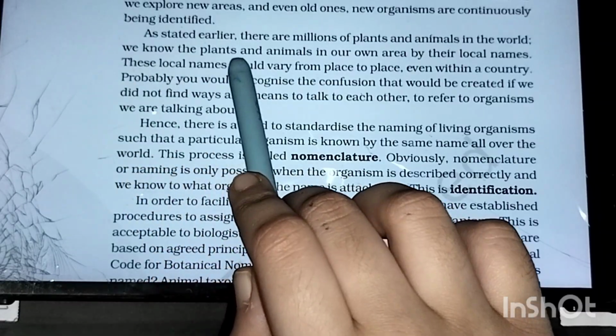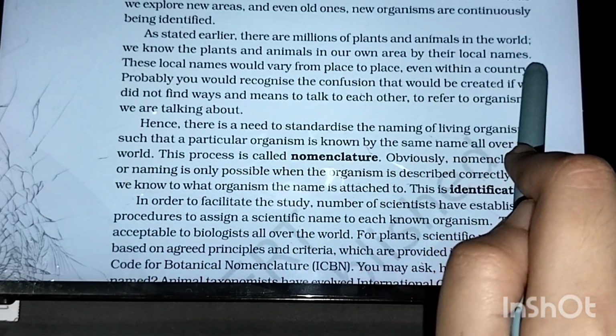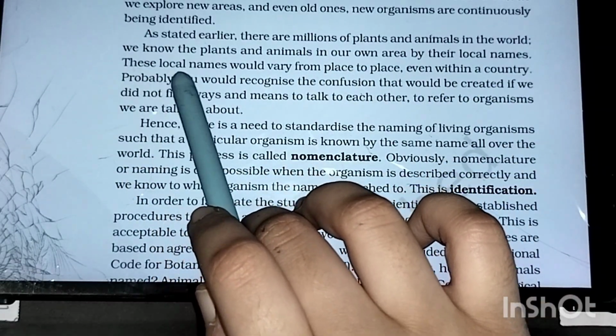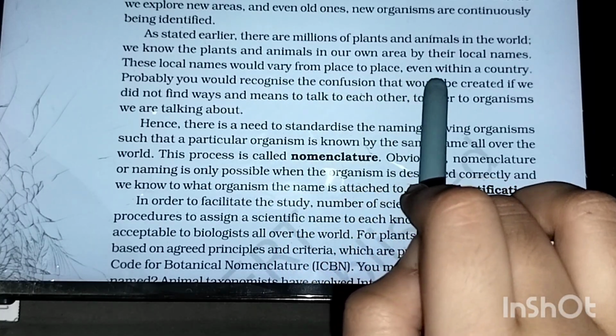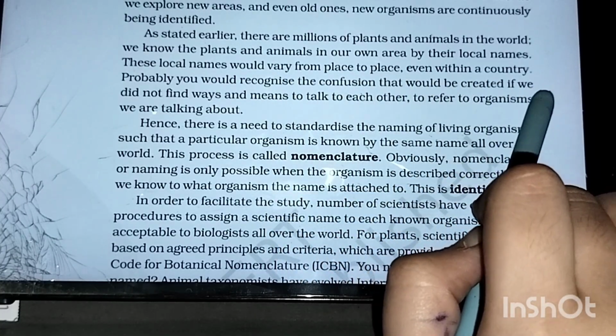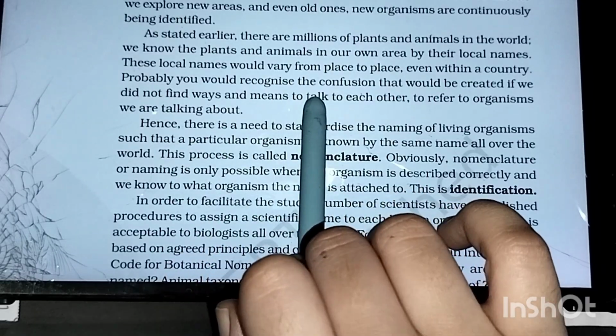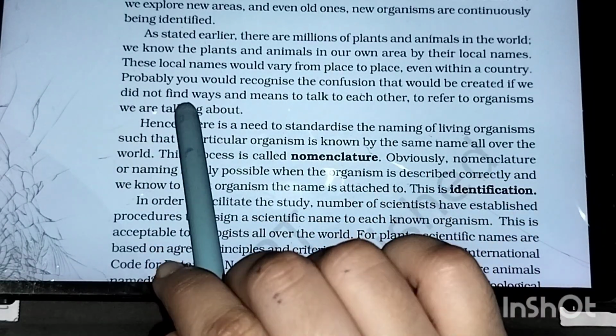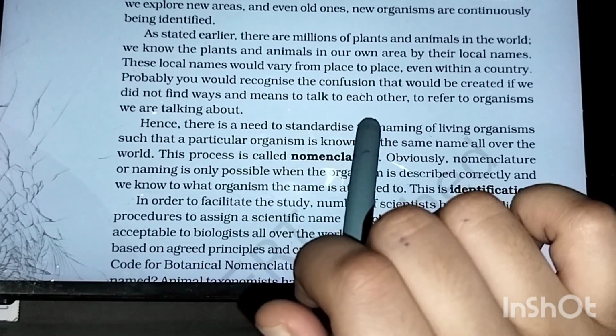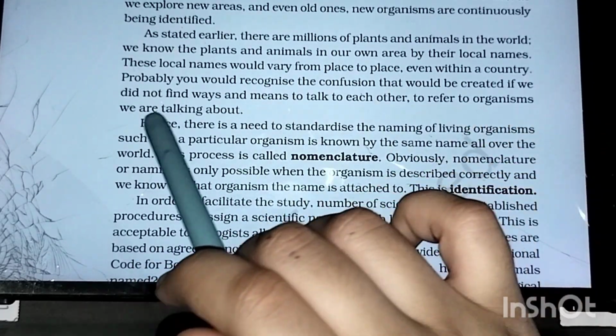We know the plants and animals in our own area by their local names. These local names would vary from place to place, even within a country. Probably you would recognize the confusion that would be created if we did not find ways and means to talk to each other to refer to the organisms we are talking about.